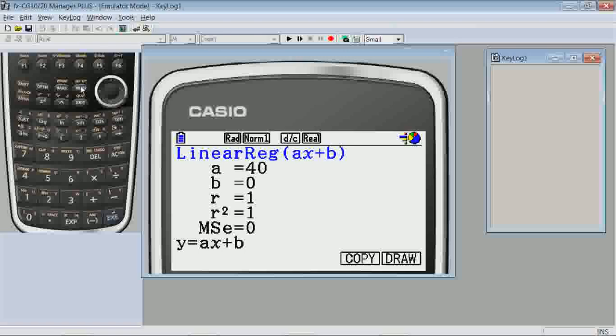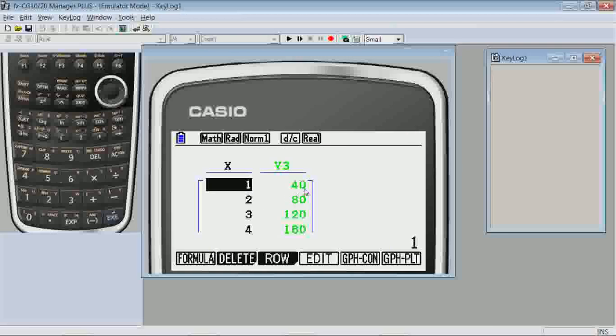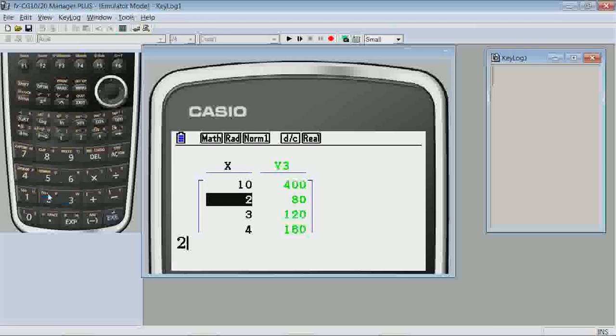We can set the table however we choose, and then ask questions about this relationship. What happens if we double x? Here we can see if x goes from 1 to 2, the computer time goes from 40 to 80 minutes. But what if the x value was 10, and then it got doubled to 20? Does the computer time again get doubled? And you can see that it does.